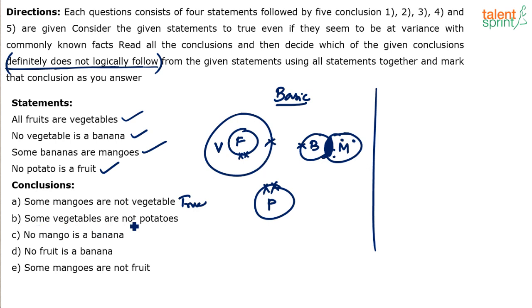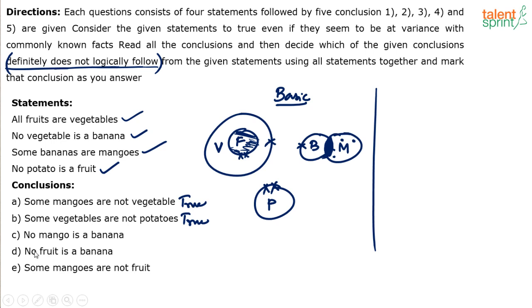Then, some vegetables are not potatoes. Yes, again, these vegetables which overlap with fruits cannot be potatoes. Other vegetables can be potatoes, but definitely there will be some vegetables which cannot be potatoes. Yes or no? Because these are the vegetables which are overlapping with fruits, and fruits and potatoes do not touch each other. So some vegetables are not potatoes. These vegetables can never be potatoes. So this is also true. Some vegetables are not potatoes is true.